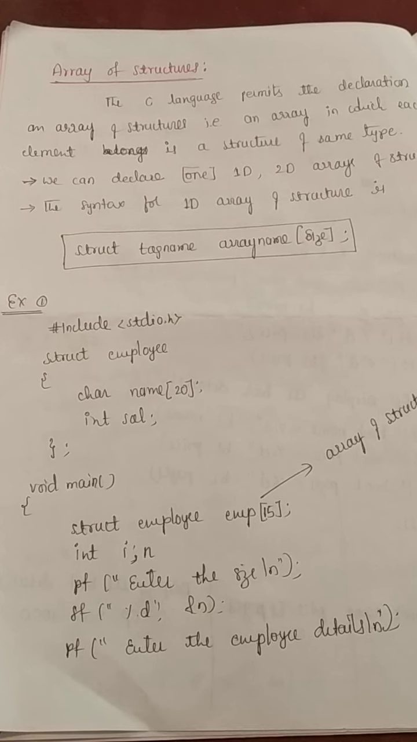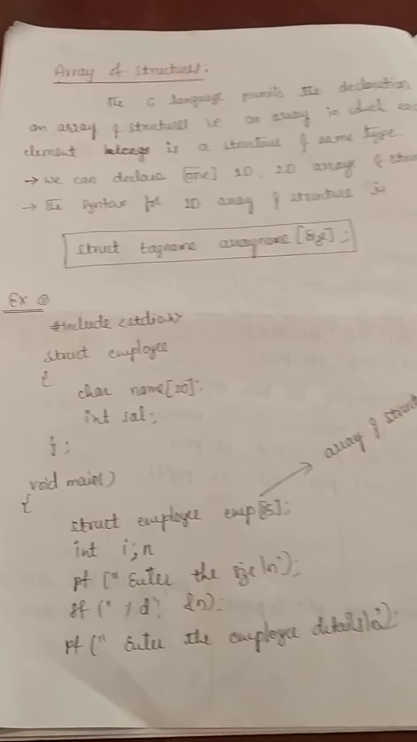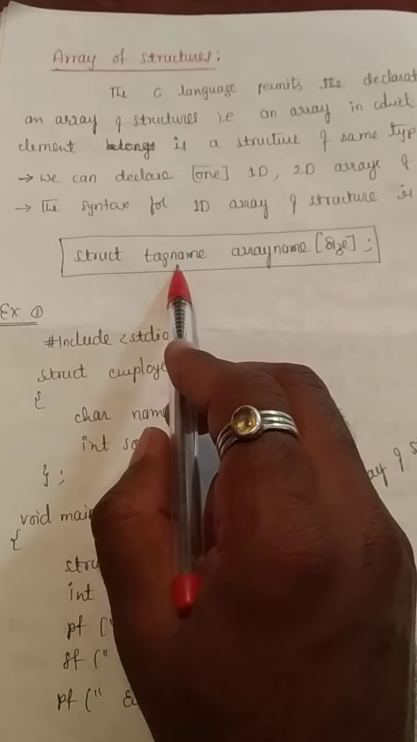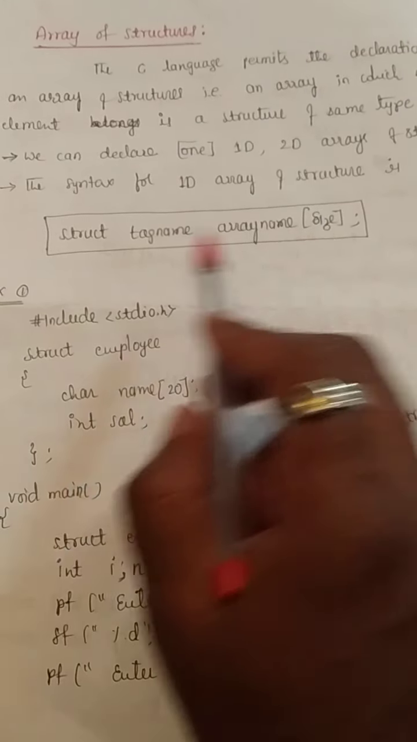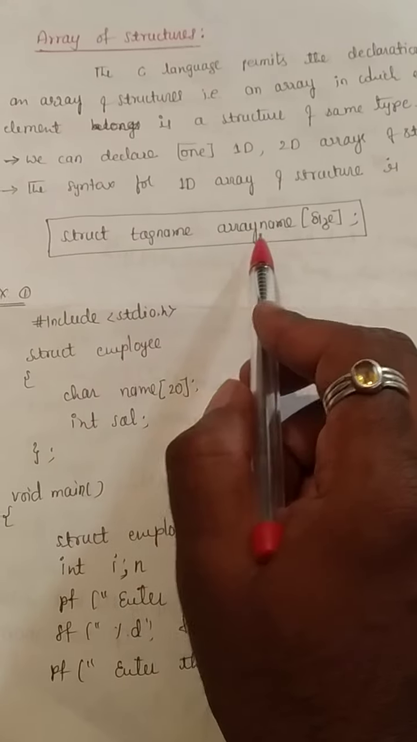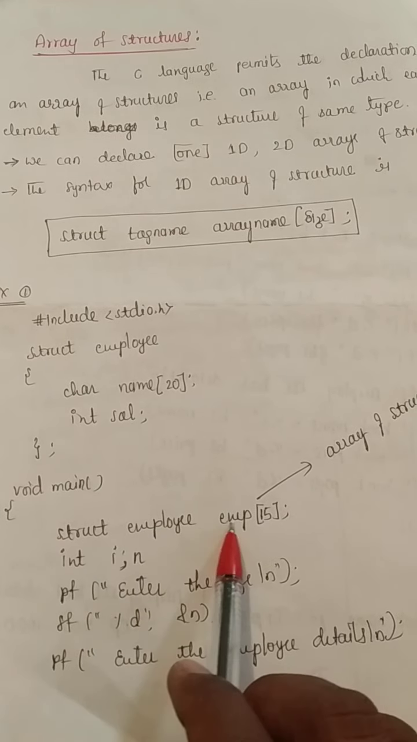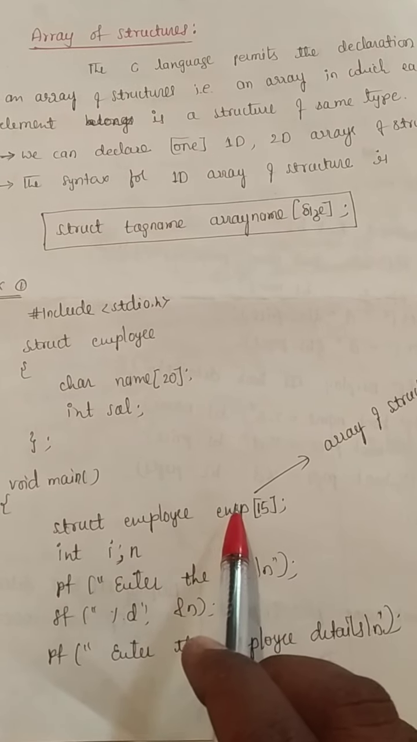The syntax for a one dimensional array of structures is as shown here. Struct keyword you have to use, followed by the tag name, then the array name, and the size you have to mention. Struct followed by tag name, array name and size. Like this: struct employee emp[15]. You can take any array variable name you want.